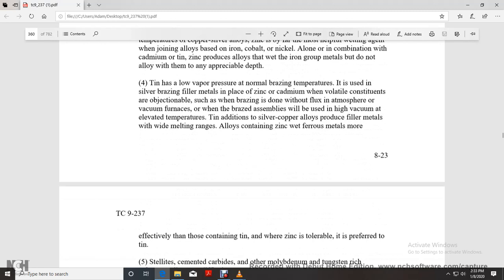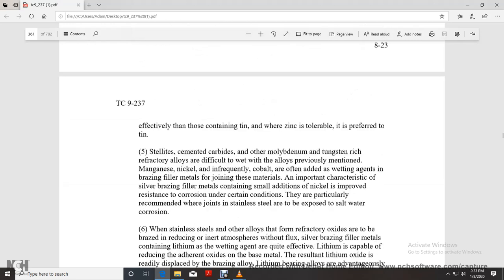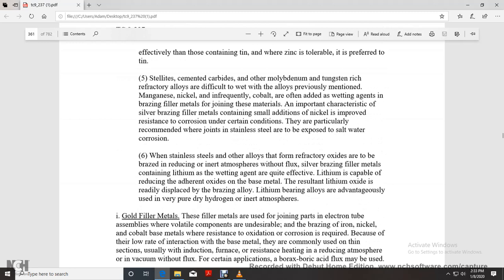Silver brazing filler metals with zinc or cadmium can be done without flux in a vacuum furnace atmosphere, but the assembly will not be used in a high-vacuum, elevated-temperature service. Additional silver-copper alloys produce filler metals with a wide melting range. Alloys containing zinc wet ferrous metals more effectively than those containing tin and zinc, and tin is tolerable but preferred.